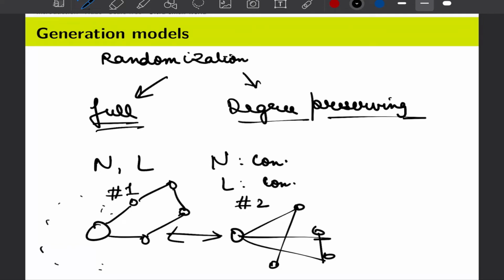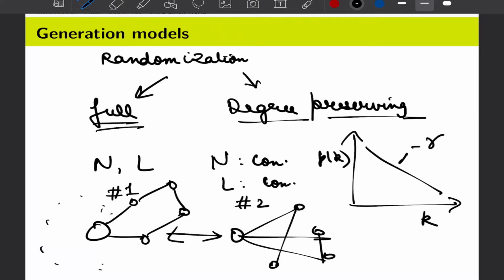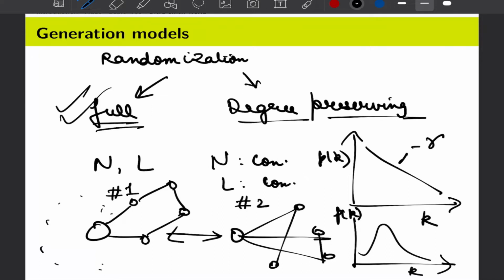Now if you look at the degree distribution, let us say our network 1 is coming from a scale free network. Its degree distribution will look like this: this is k, this is pk, and here we would have a slope of minus gamma. And when you look at very large networks, their randomized versions would represent something like a Poisson distribution. This points towards the fact that if you disturb the order of links without preserving the degree, you are doing a full randomization, and hence the properties of the degree distribution will change.